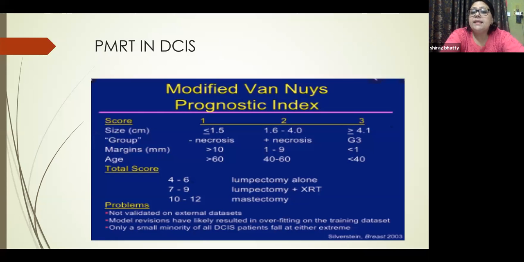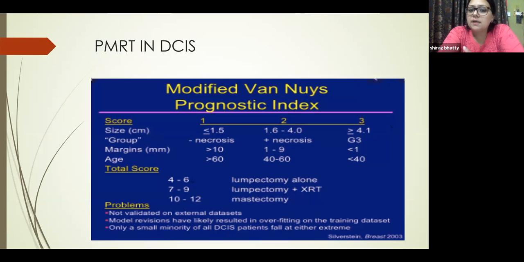Now, PMRT in DCIS. DCIS is a very interesting topic in itself, and as a whole topic, it has a large literature. So we are all familiar with the modified Van Nuys prognostic index.